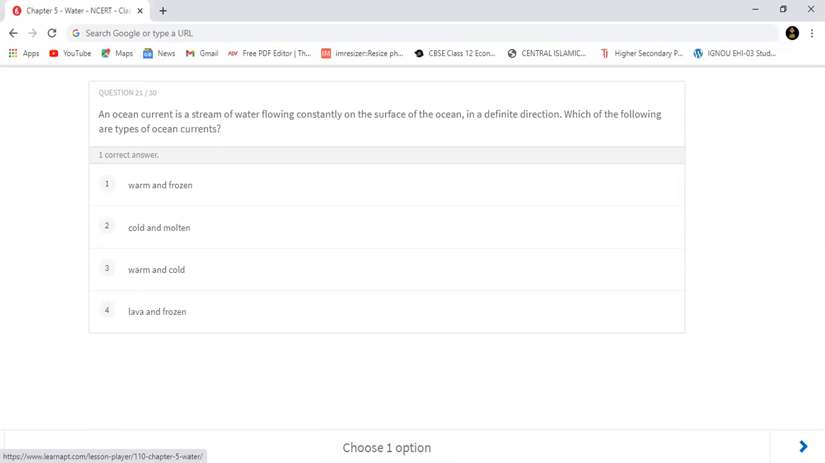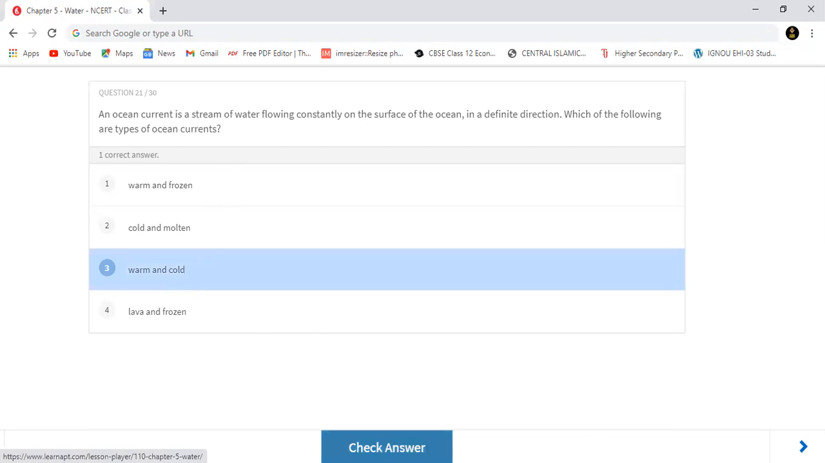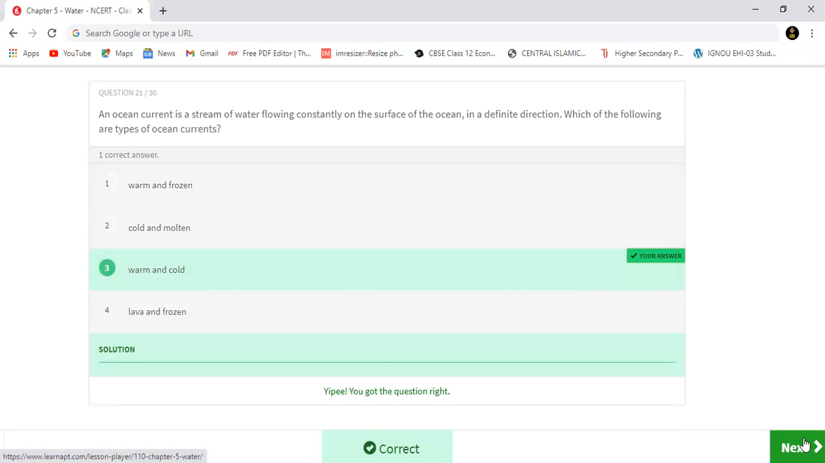An ocean current is a stream of water flowing constantly on the surface of the ocean in a definite direction. So which of the following are types of ocean currents? Types of ocean current पूछा जा रहा है, बहुत आसान है. Warm and cold, कोई भी जानता है. ऑप्शन नंबर 3. चलो आगे बढ़ते हैं.